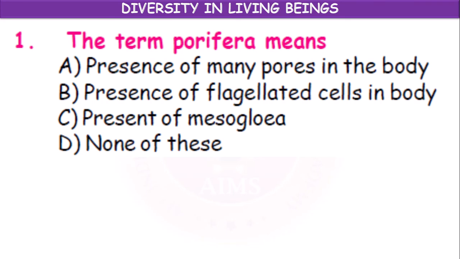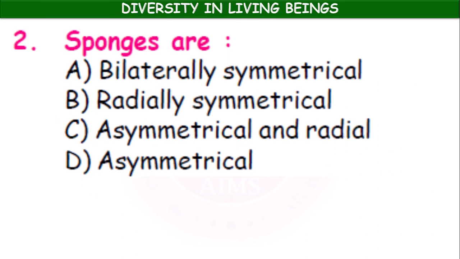Ready, children? Answer. The term porifera means presence of many pores in the body, presence of flagellated cells in body, the presence of mesoglea, none of these. The presence of many pores in the body.